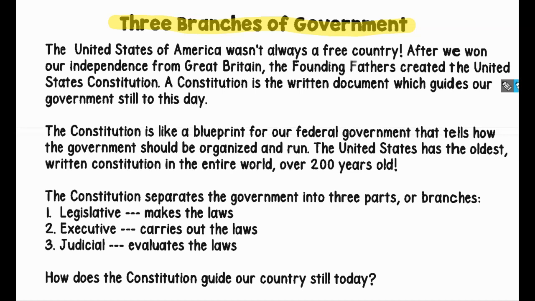We have won our independence from Great Britain. The founding fathers created the United States Constitution. A constitution is the written document which guides our government still to this day. Now, even though that doesn't talk about the 3 branches of government, it does tell me what a constitution is. So I am going to go ahead and highlight that.